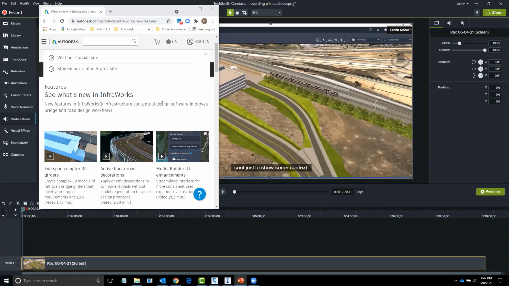And then there was also a model builder update as well. So the user interface for the model builder has been enhanced to give you some more functionality in there.